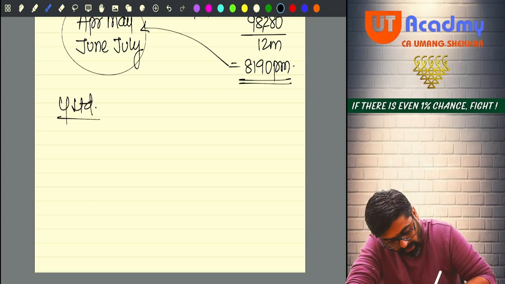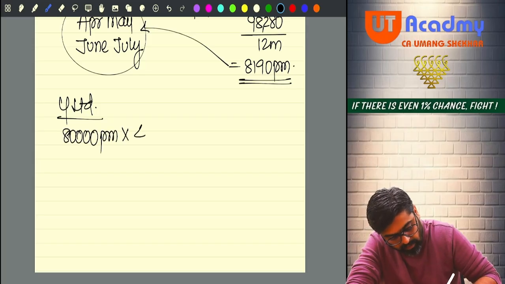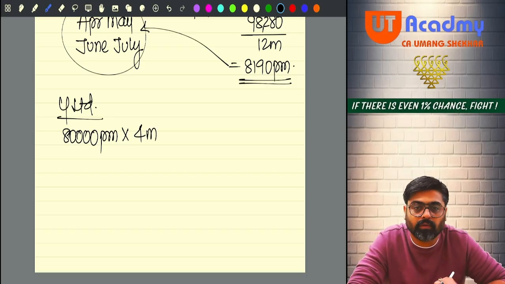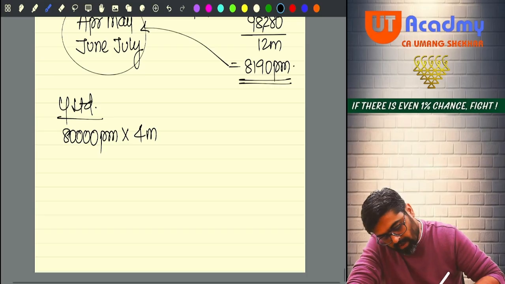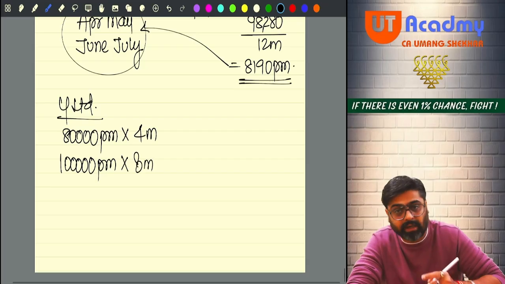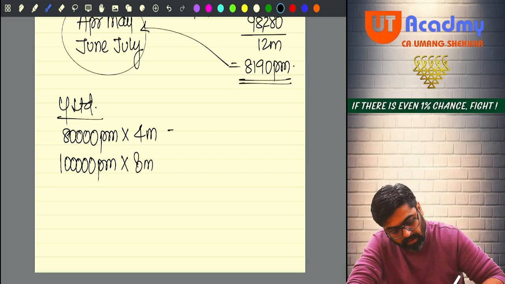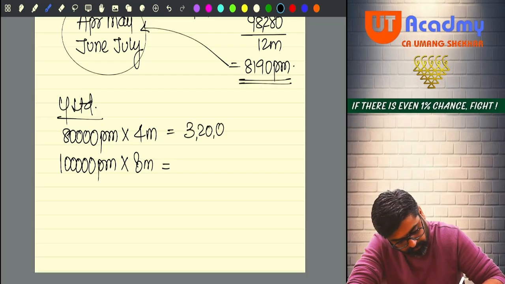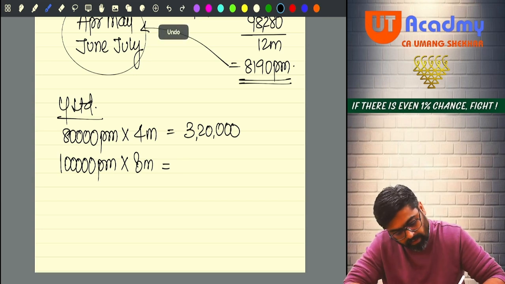For that, Y Limited will say you have earned 80,000 per month from your previous employer for how many months? 4 months, April, May, June, July. And from us, you are going to receive 1 lakh per month for the 8 months, starting from August to March. So you would have received 3,20,000 and from us, you are going to receive 8 lakhs.